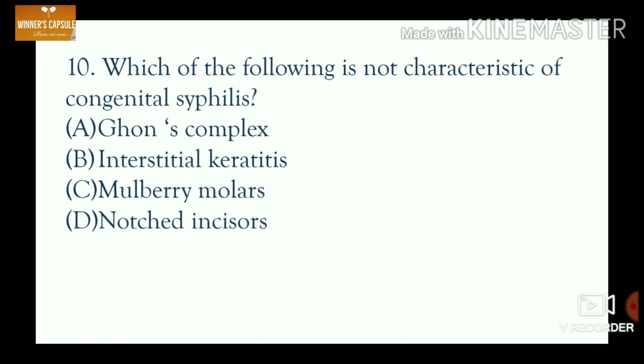Moving to the 10th question. Which of the following is not characteristic of congenital syphilis? A. Ghon complex, B. Interstitial keratitis, C. Mulberry molars and D. Notched incisors. The feature which is absent in congenital syphilis is Ghon complex. Option A is the right answer.